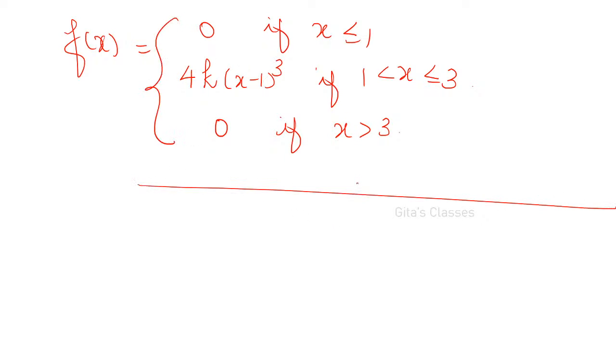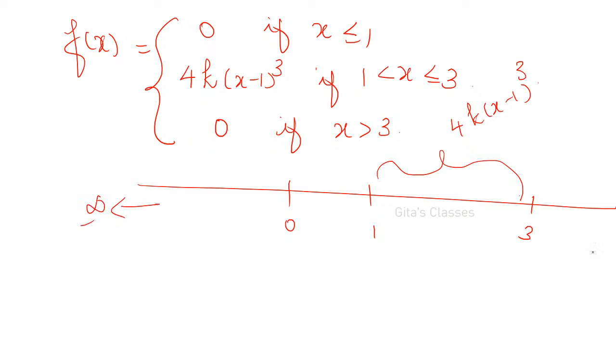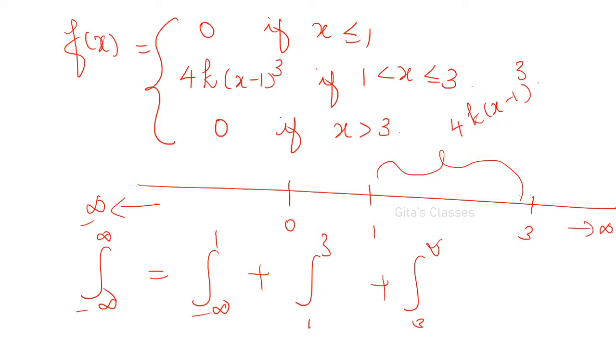Here you have 0, here you have 1 and 3. Only in this interval it is defined as 4k into (x minus 1) the whole power 3, and on this side it is minus infinity, on this side plus infinity. Therefore, the integral from minus infinity to plus infinity splits into minus infinity to 1, plus 1 to 3, plus 3 to infinity. The first and last become 0, only 1 to 3 will exist. So it is very easy for us to find the value of k.